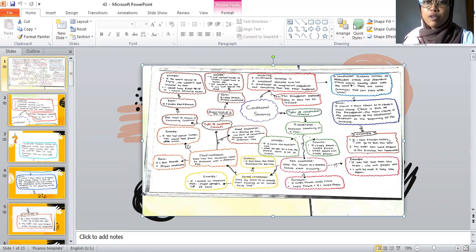My name is Anugrah Armelia Pratiwi, and on this occasion, I would like to explain about conditional sentence. Okay, when you see the title of this material, you will have questions in your mind, such as what is conditional sentence and when is conditional sentence used? So let's know about a conditional sentence.